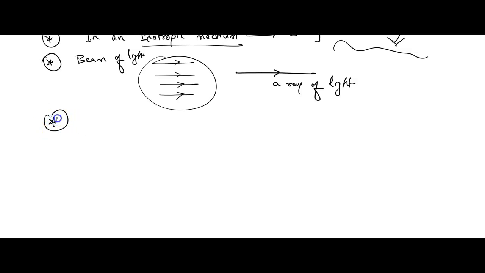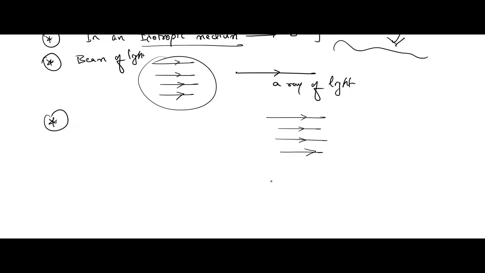Good. And next point, what we have to study here is a beam of light in which rays propagate parallel to each other is called a parallel beam of light. If the rays of light are moving exactly, I mean to say, parallel to each other, that is called a parallel beam of light.